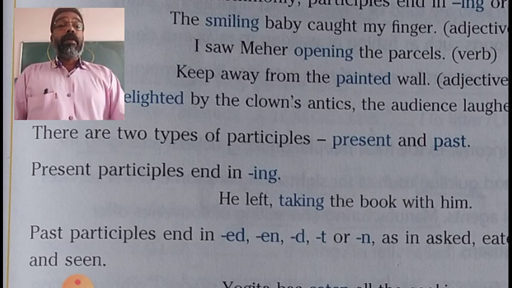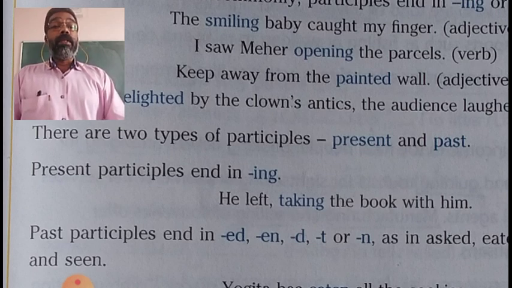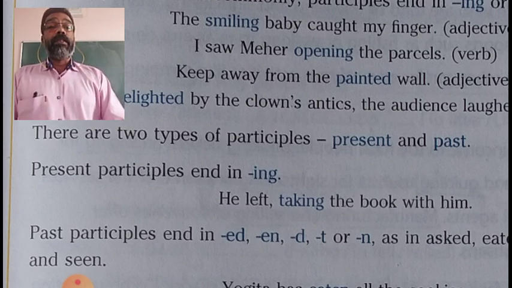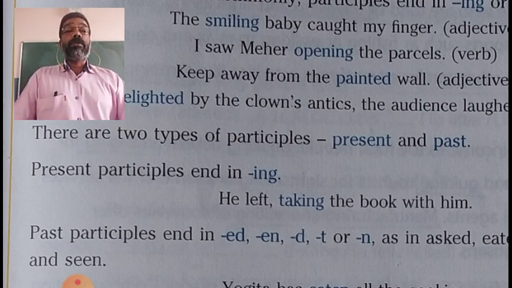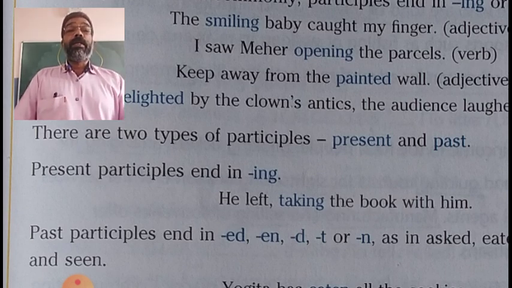We are already familiar with finite verbs and non-finite verbs. Non-finite verbs are of three kinds: infinitives, which we have already learned, participles, and then gerund. Participles also we learned: what is a participle, and two types of participles are there, present participle and past participle.